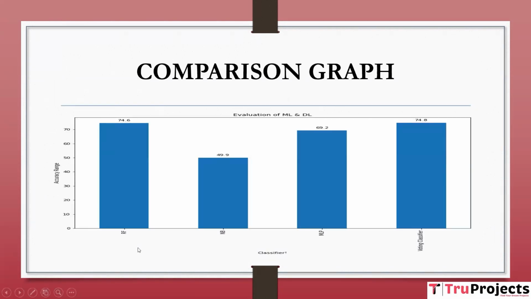This is the comparison graph of the project. On the x-axis, we have all the algorithm names which are trained, and on the y-axis, we have the accuracy scores of that particular algorithm. Among all the algorithms, we can observe that the voting classifier accuracy is higher than the other algorithms, which means that this model is performing better than the other algorithms in this particular project.